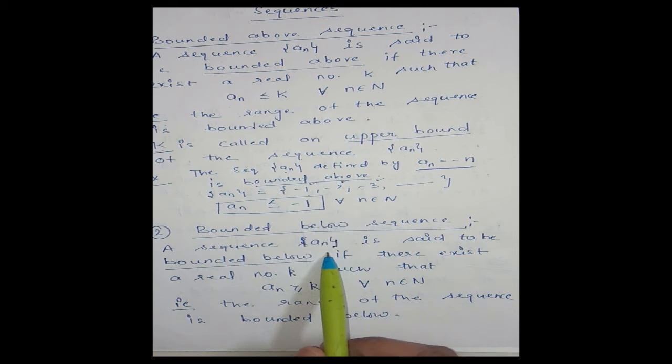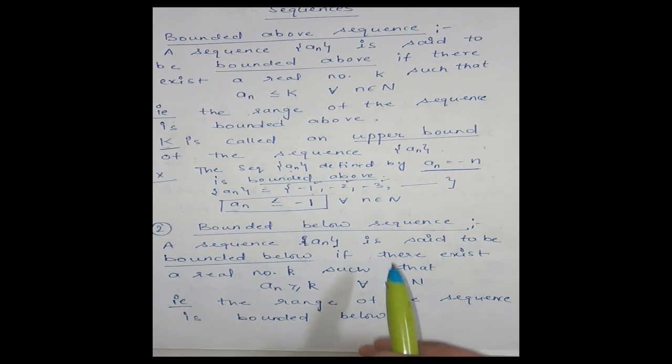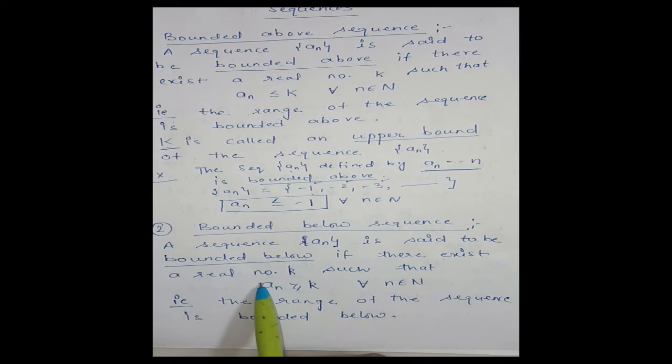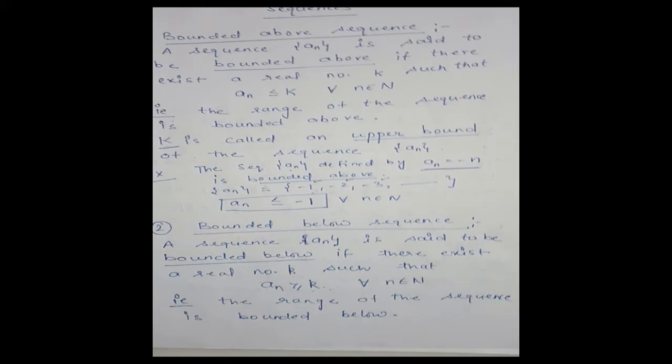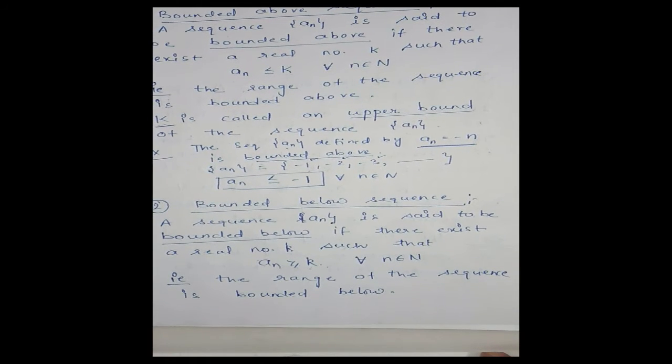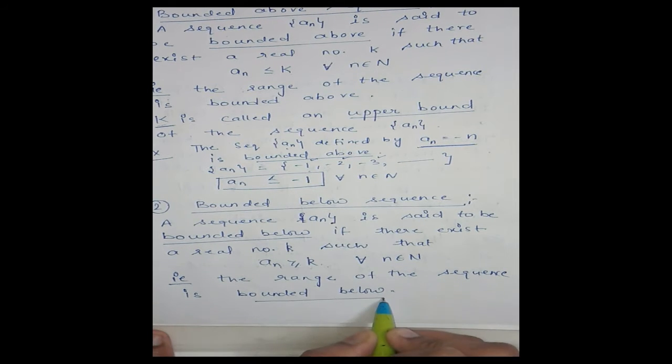A sequence a_n is said to be bounded below if there exists a real number k, small k, such that a_n is greater than or equal to k, that is every term of the sequence is greater than or equal to that k for every n belonging to natural numbers, that is the range of the sequence is bounded below.